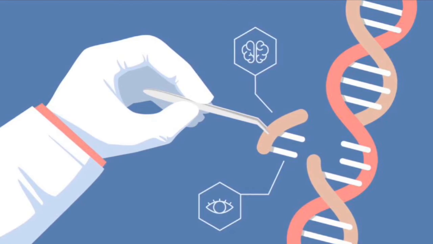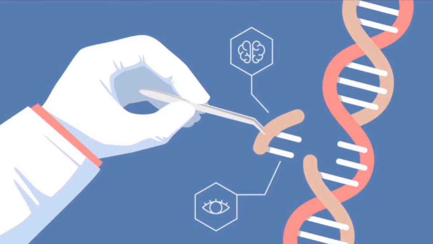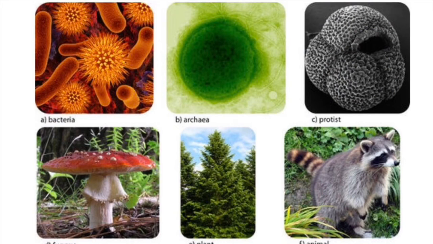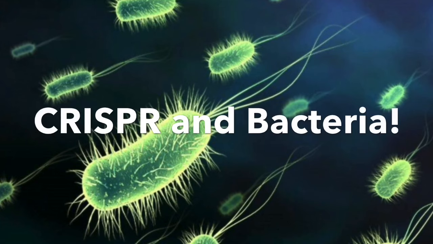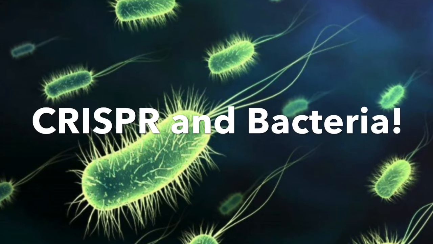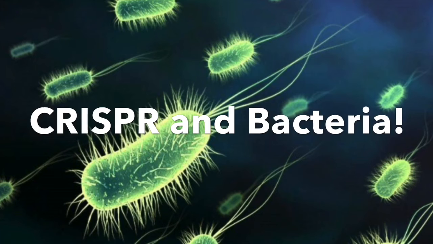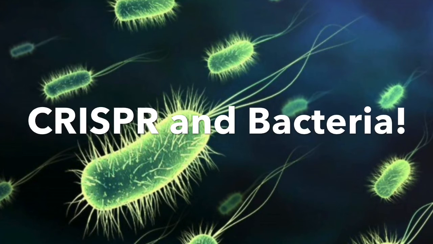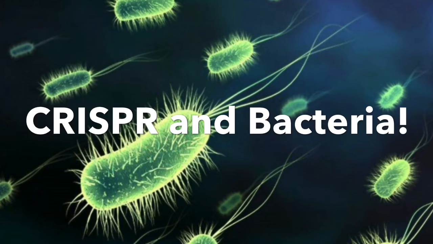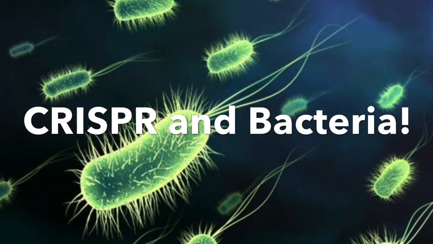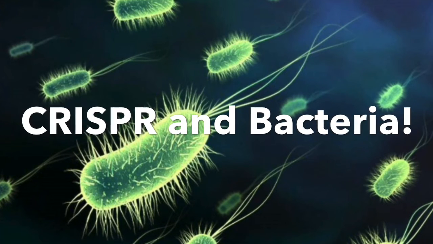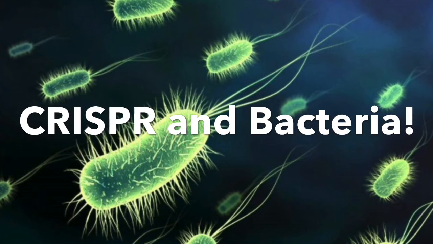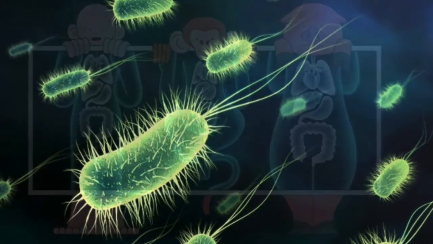In order to change genes, researchers have to track down the genes within a genome. The CRISPR system is able to track down and edit genes in plants, bacteria, yeast, and all organisms that possess DNA. In comparison to CRISPR, bacteria have a way to track down genes because they have been battling viruses for billions of years. Some bacteria have developed immune systems that record segments of viral DNA within their own genome. Enzymes in bacteria are able to recognize and cut viruses. This process prevents viruses from replicating.